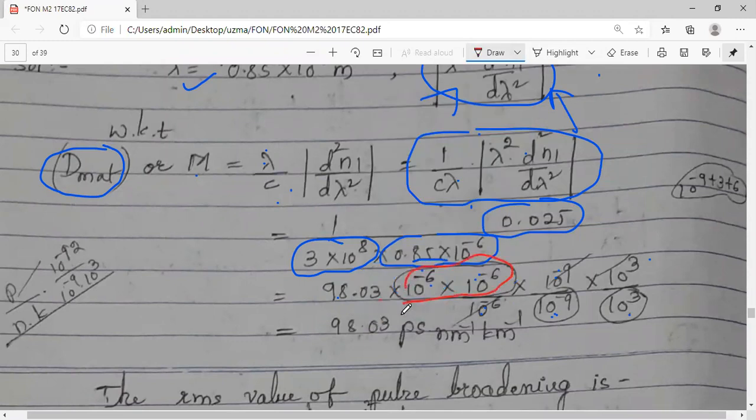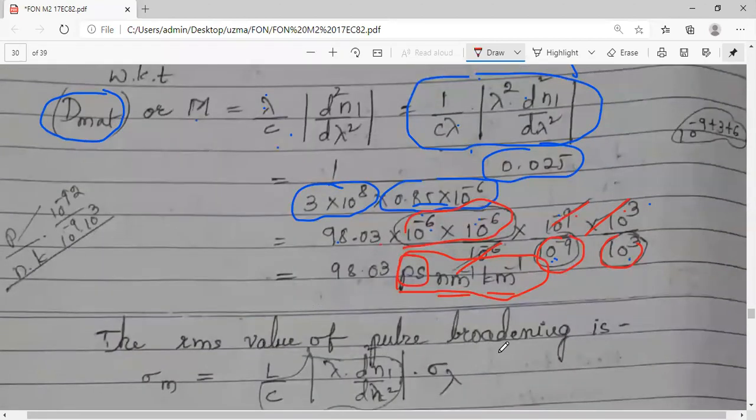I'll get 98.03 pico, then this is per nanometer, this is per kilometer. The remaining terms, 10 raised to minus 6, will get cancelled. So it is 98.03 picosecond per nanometer per kilometer. Whatever answer you get, you have to put it in this form.